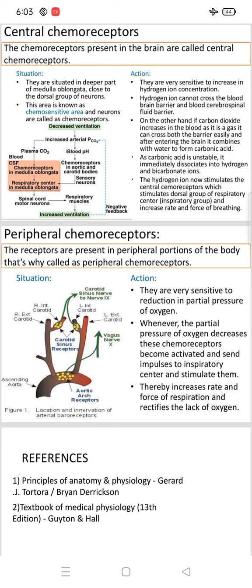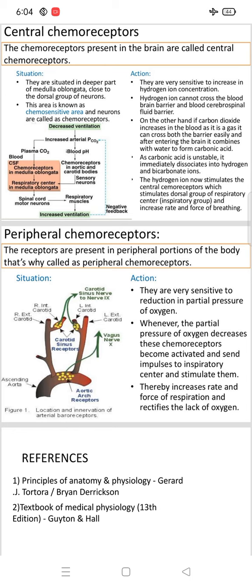As carbonic acid is unstable, it immediately dissociates into hydrogen and bicarbonate ions.